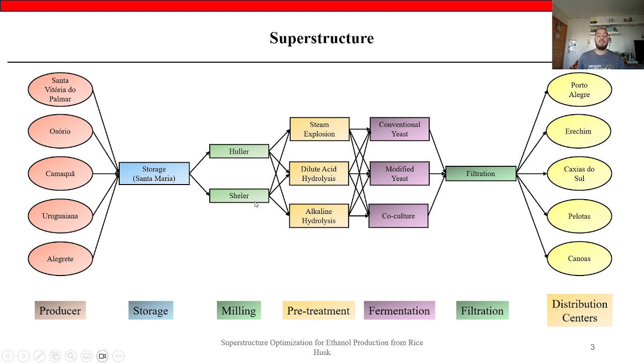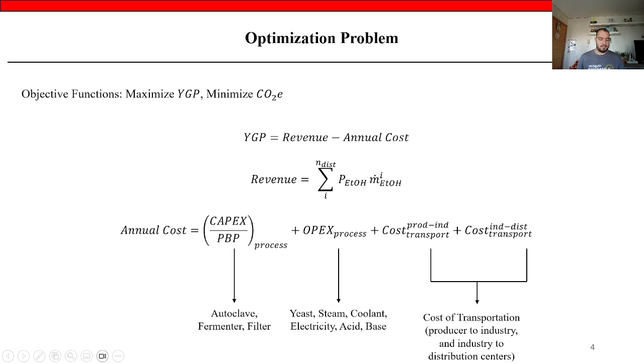We'll have a milling step to produce rice husk from the rice paddy, pre-treatment, fermentation, and a filtration step to produce ethanol that goes to the distribution centers.